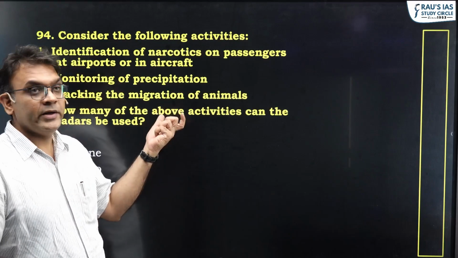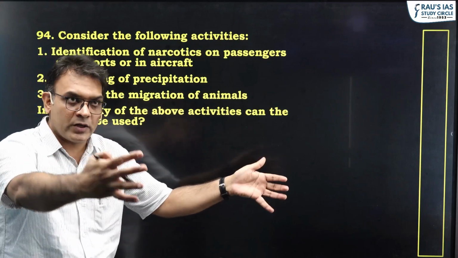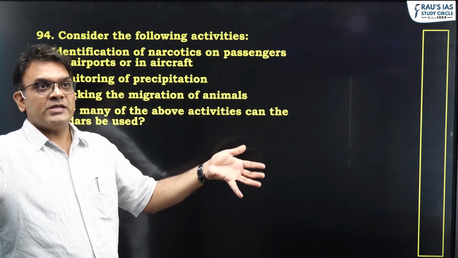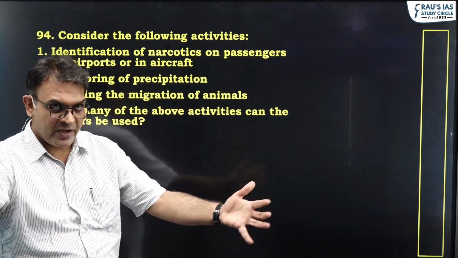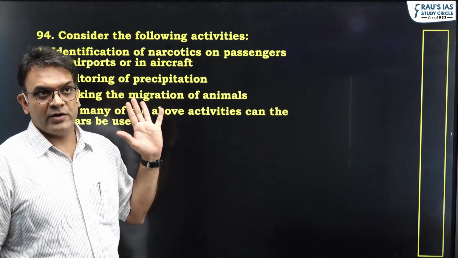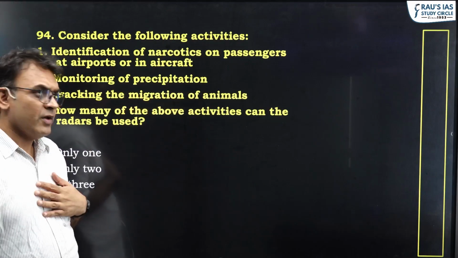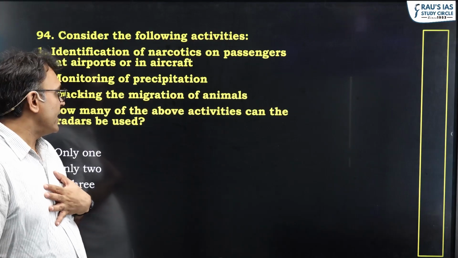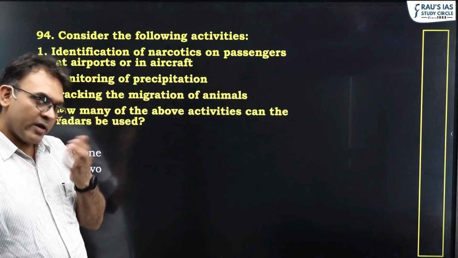But monitoring of precipitation, a large mass of water vapor or clouds, will be possible, the entire mass being concentrated in a certain space. As a result, the whole object can be identified using radar, and that is what we do, in fact, in many of the active remote sensing satellites. Monitoring of precipitation is again a right answer.